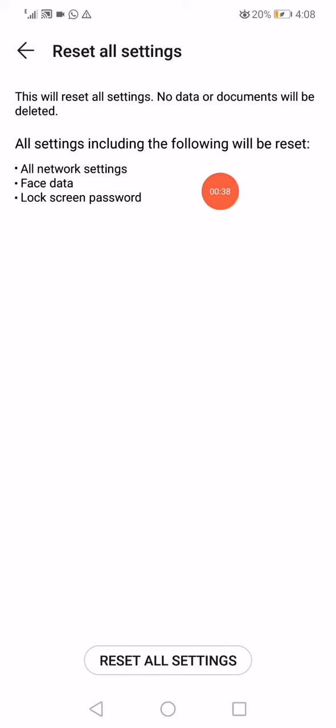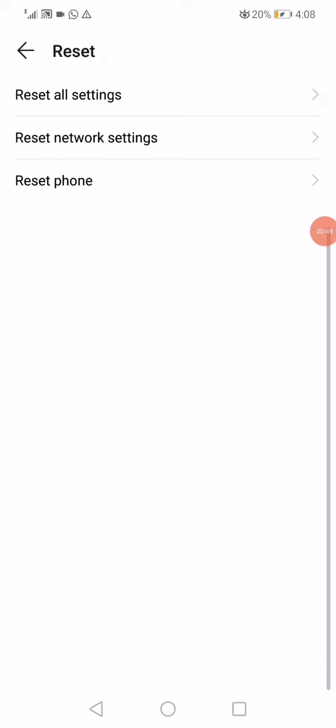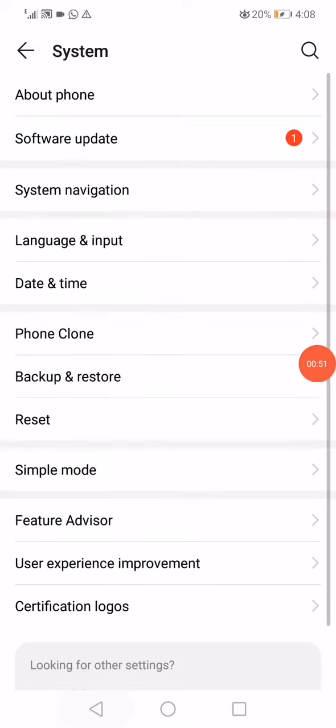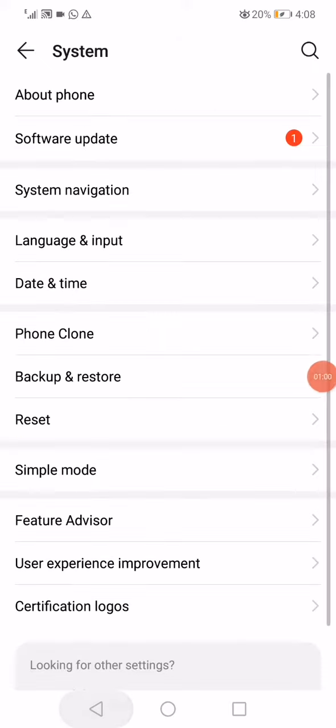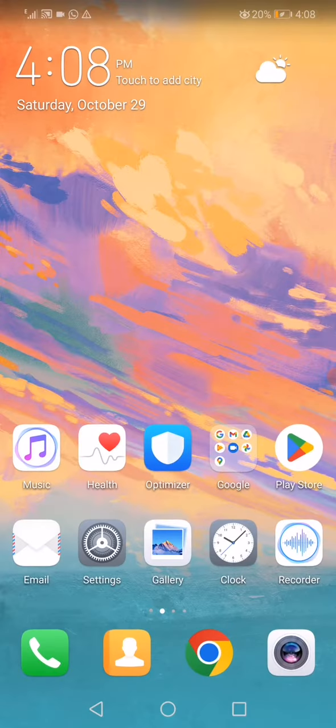Now as you can see, all the settings including the following will be reset: all network settings, face data, the lock screen password. Go back and then go back again, click on software update and make sure to update your phone to the newest version, and then restart your phone and the problem is going to be fixed.